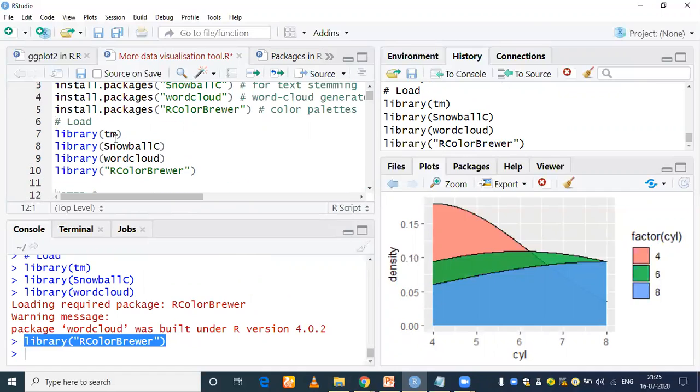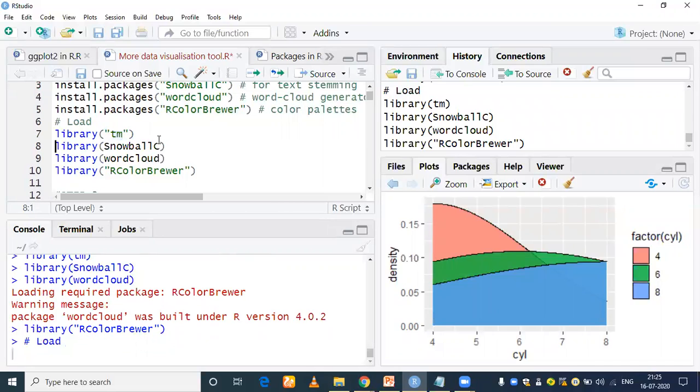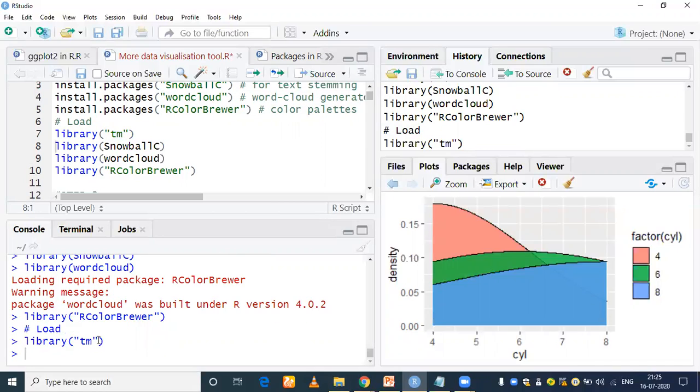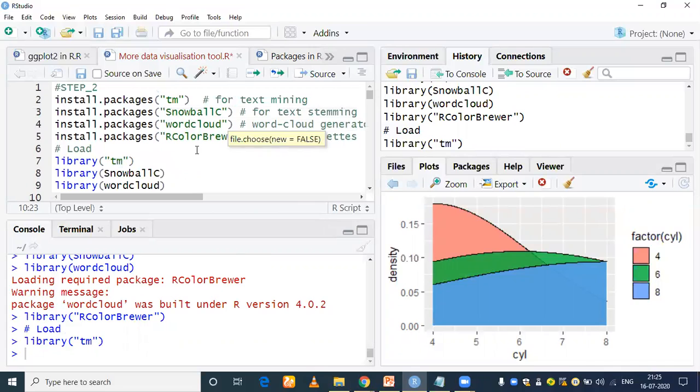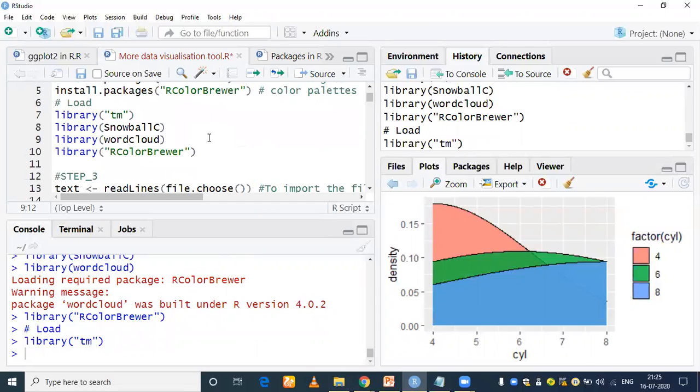You may wonder, if I use double quotation, is it going to give me an error? Now let me show you. If I write this package name, tm, inside double quotation and execute line number 7 again, is it executed successfully? Yes. So if you want to include the package name inside double quotation, it's your choice, and without double quotation it also works. Now let's see. The first step we have seen is saving the data in a text file. Then we saw installing the packages, tm, SnowballC, wordcloud and RColorBrewer, and then loading them so that we can use them.